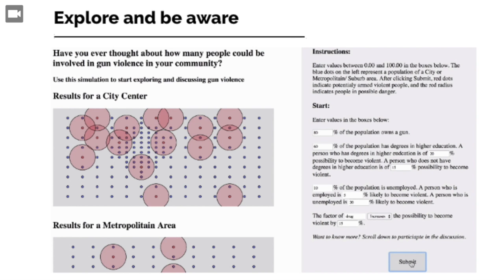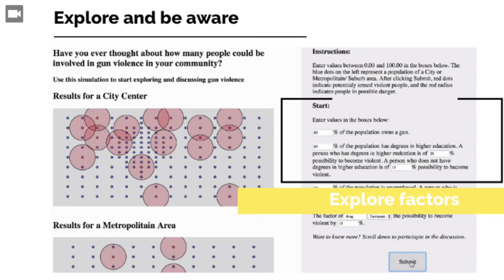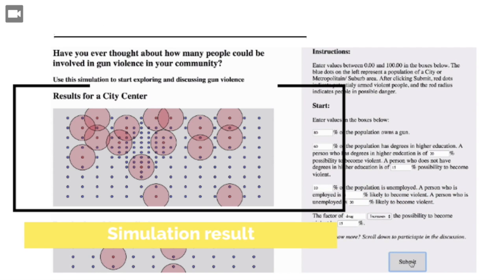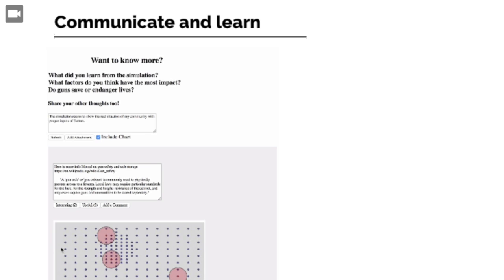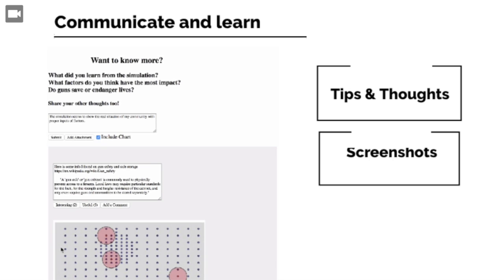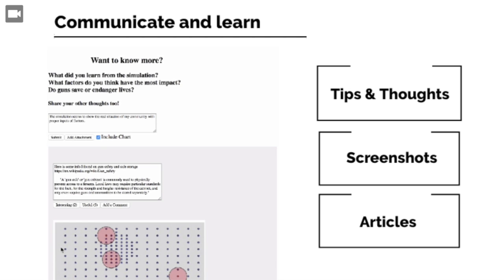The first part of the solution is to allow users to be aware of the gun violence situation in their community through exploring factors related to gun violence. They can see the results of the simulation based on their community type. The second part of the solution is to communicate and learn with each other. With these guidance questions, they can share their thoughts, screenshots, and articles in this discussion forum.